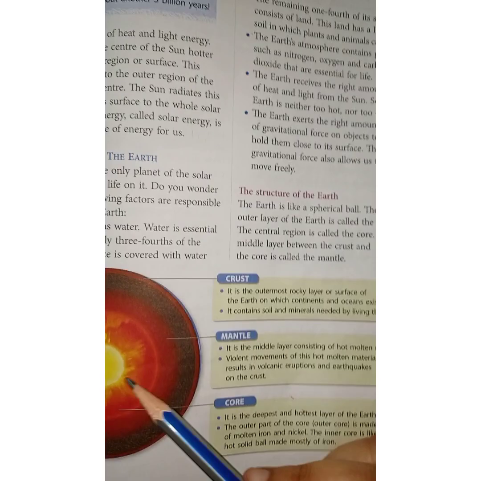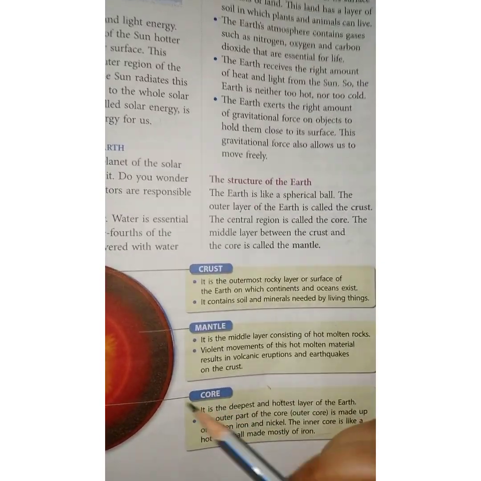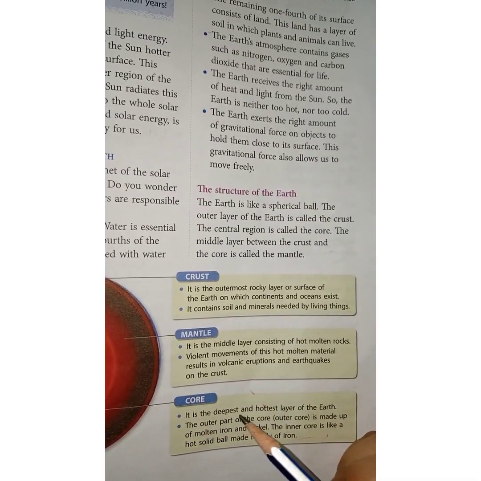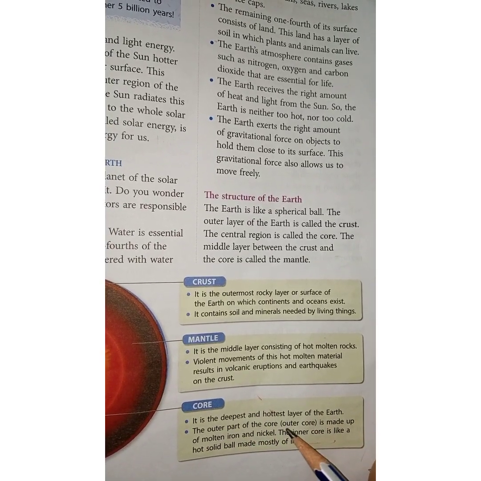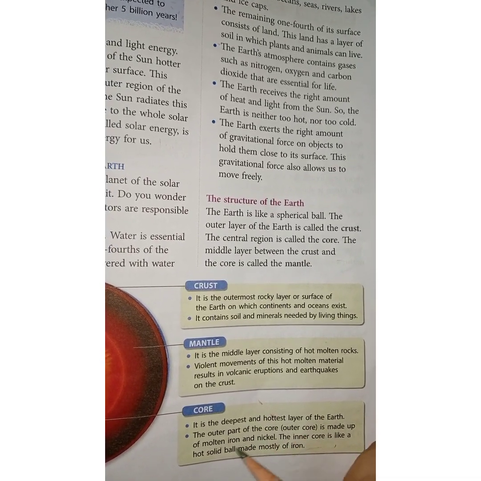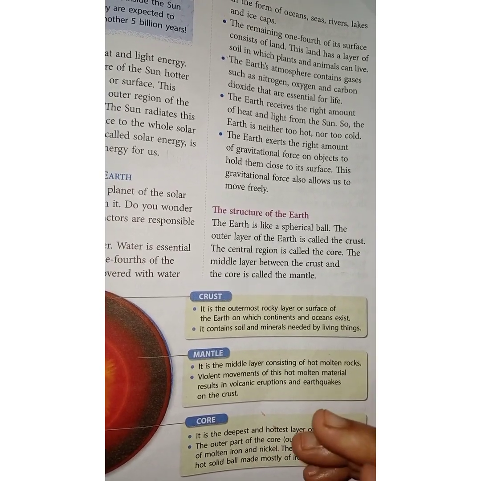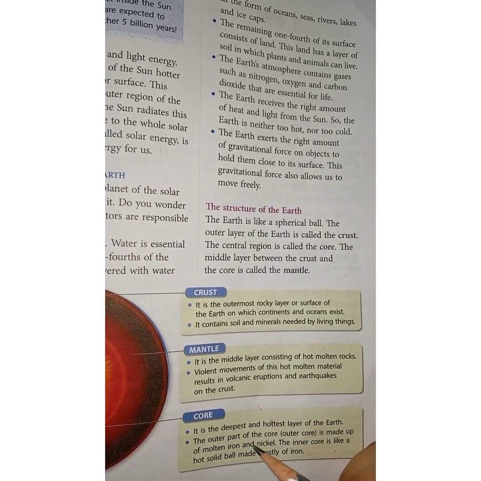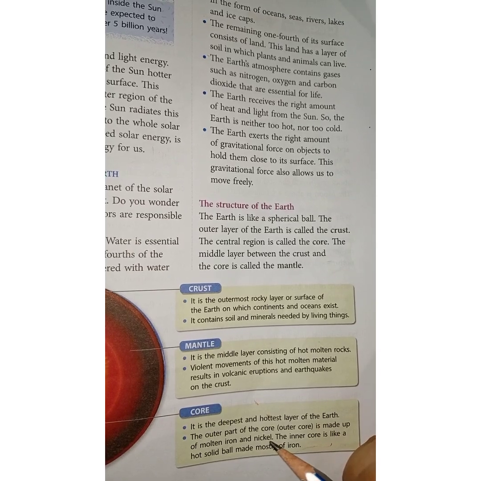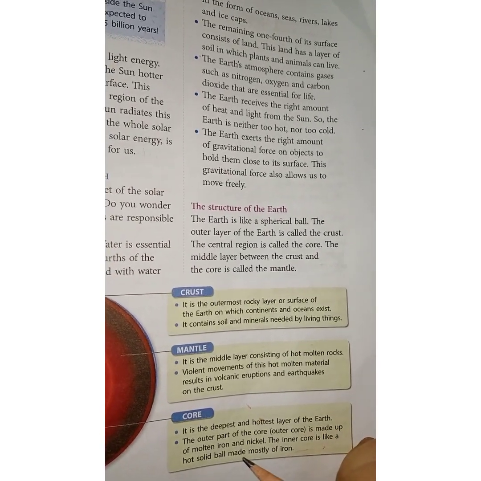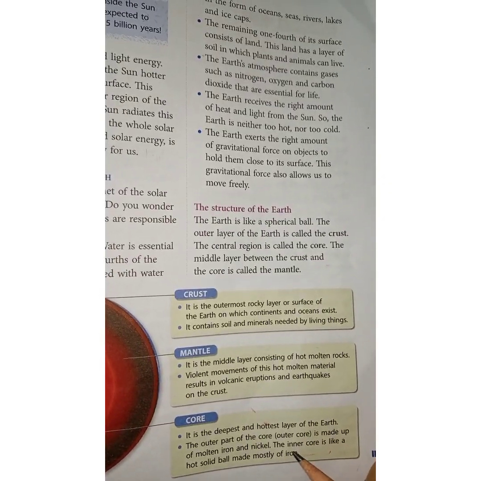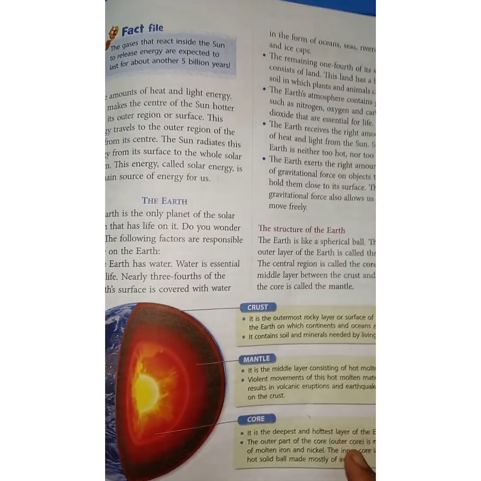Let us see what is there in the core. It is the deepest and hottest layer of the earth. The outer core is made up of molten, meaning melted, rock, iron and nickel. The inner core is like a hot solid ball made mostly of iron. So till here we have learnt about the sun and the earth.